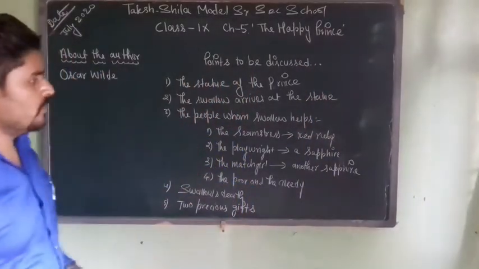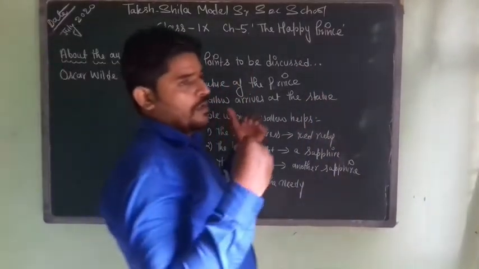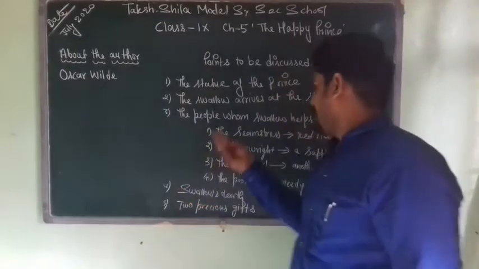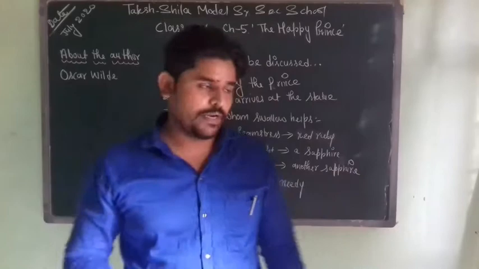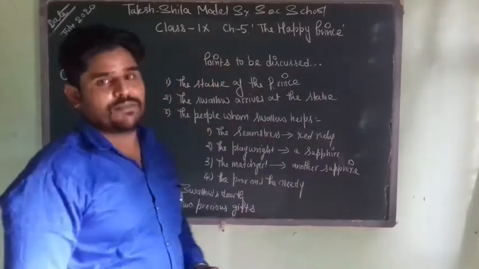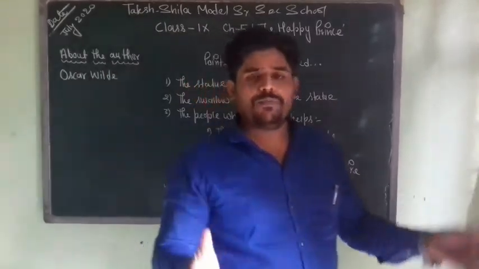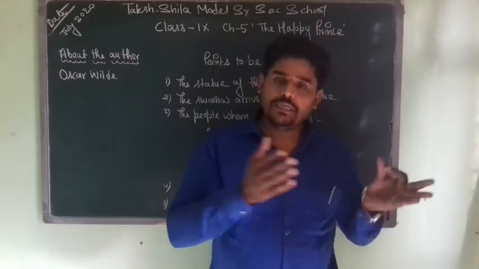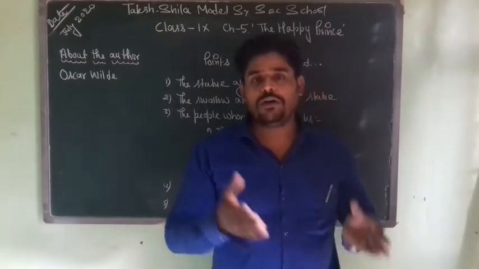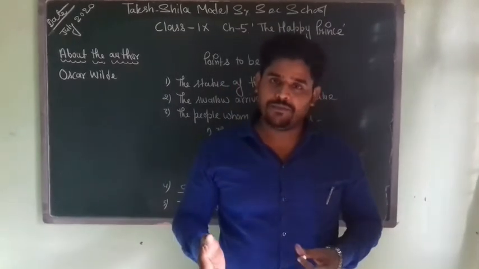Point number 3, the people whom swallow helps. So actually the Happy Prince helps the people by giving his valuable things, right? But swallow is the messenger. So the Happy Prince asks the bird to be his messenger and to help the people. He is watching who are in pain, who are suffering, right?